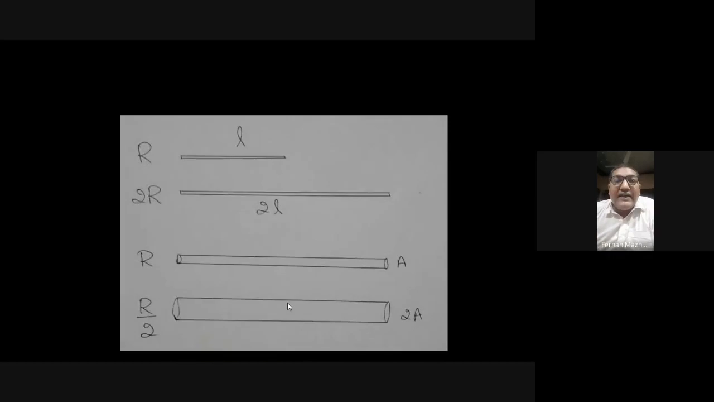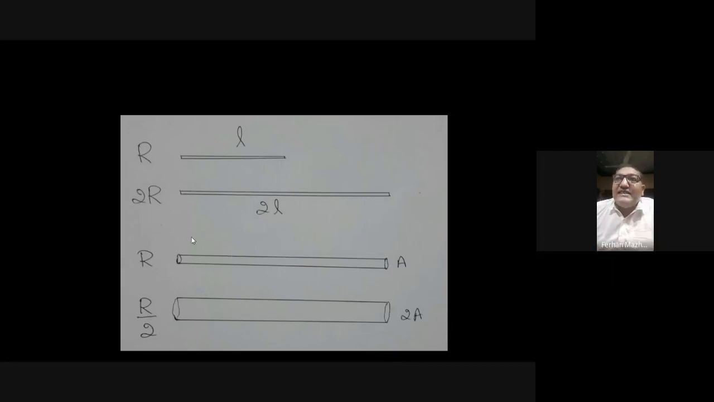Here I was trying to explain: for example, these are two conductors of the same material. If the length is L, and in this second diagram you can see I have doubled the length, the resistance will also become double. If the resistance of this wire is R, when the length becomes double, the resistance also becomes double, because the resistance is directly proportional to the length.